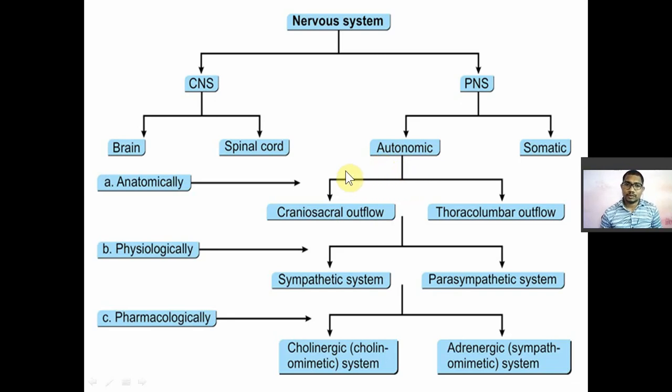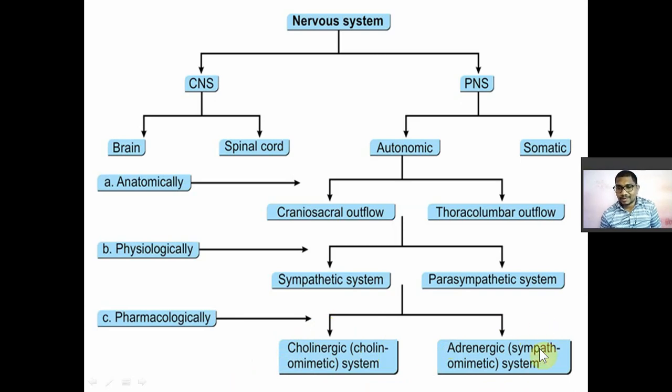Anatomically, they are divided into two types: craniosacral outflow and thoracolumbar outflow. Okay, so thoracolumbar outflow is nothing but the sympathetic nervous system, and craniosacral outflow is nothing but the parasympathetic nervous system. Physiologically, the autonomic nervous system is divided into two types: sympathetic nervous system and parasympathetic nervous system. Pharmacologically, your autonomic nervous system is divided into two types, that is adrenergic nervous system or sympathetic nervous system or sympathomimetic system, and cholinergic system or cholinomimetic system or parasympathomimetic system.